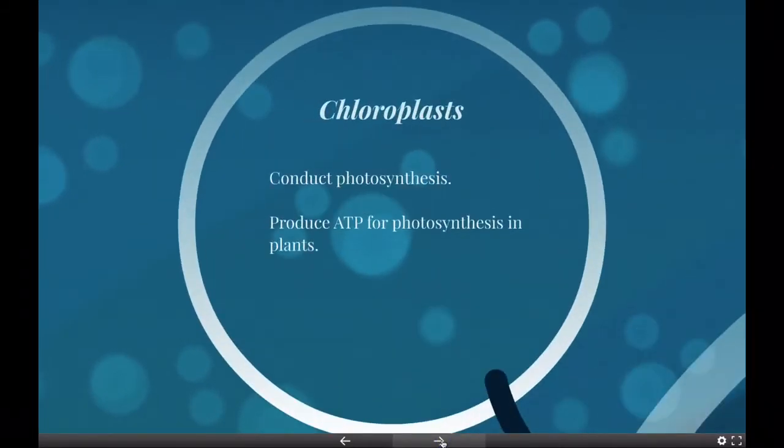The main role of chloroplasts is to conduct photosynthesis, where the photosynthetic pigment chlorophyll captures the energy from sunlight and converts it and stores it in the energy storage molecules ATP and NADPH while freeing oxygen from water. The mitochondria produce ATP during aerobic respiration. You should know that chloroplasts produce ATP for photosynthesis in plants, while mitochondria produce ATP for aerobic cellular respiration in animals.